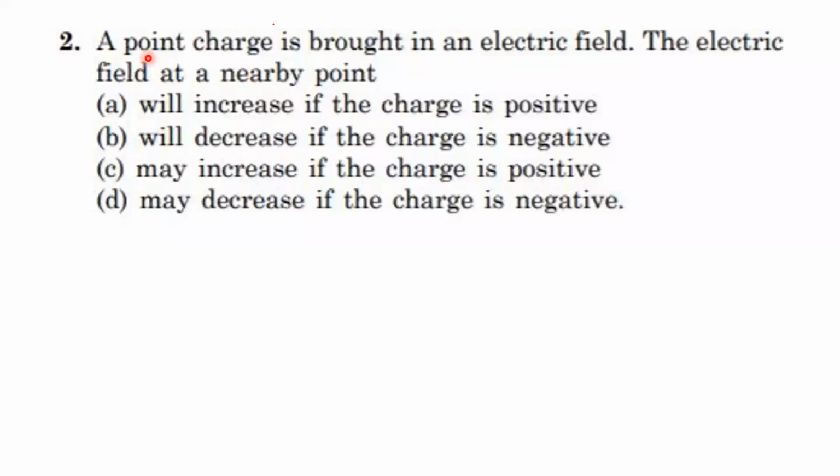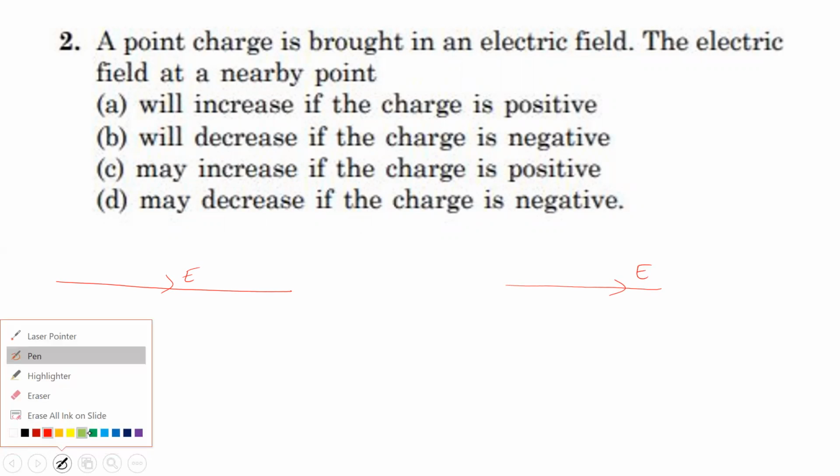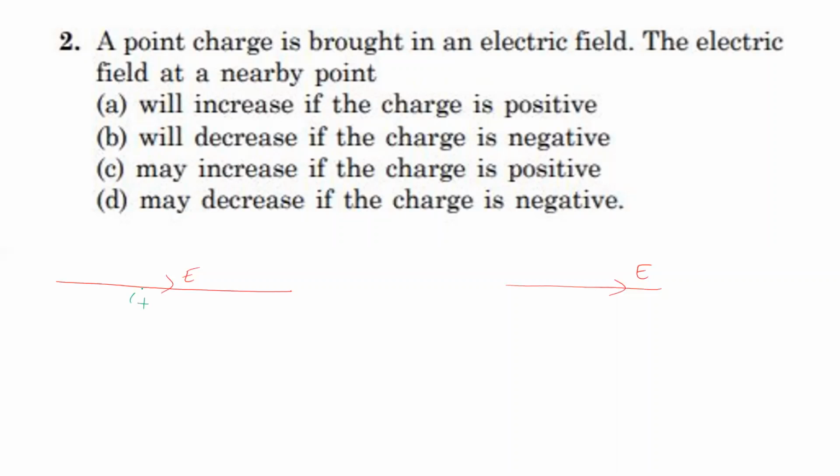Second question, a point charge is brought in an electric field. The electric field at a nearby point will increase if the charge is positive, will decrease if the charge is negative, may increase if the charge is positive, may decrease if the charge is negative. Let us consider here we have taken an electric field. Two cases we take. First case is positive charge, second case is negative charge. Here let us place positive charge and here we place negative charge.